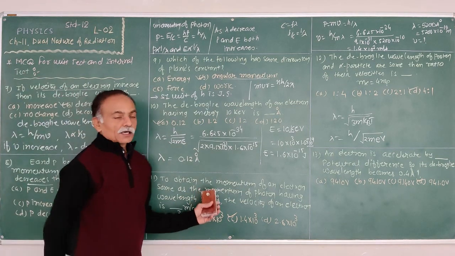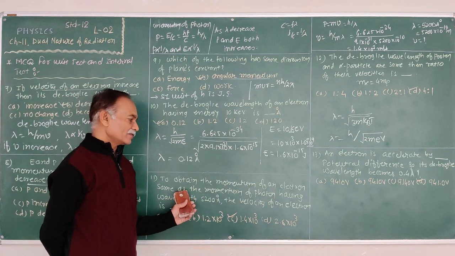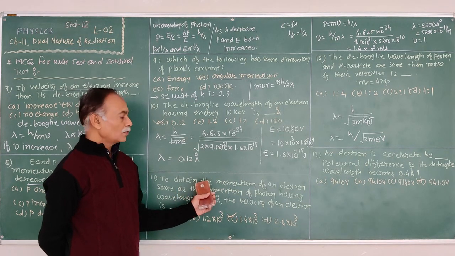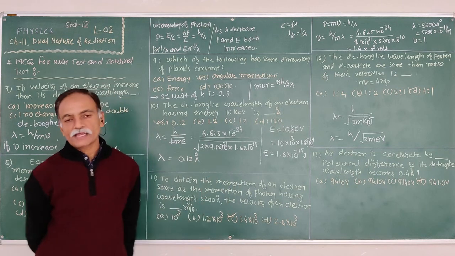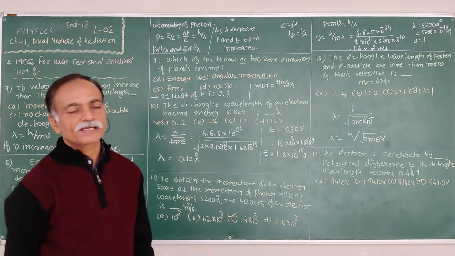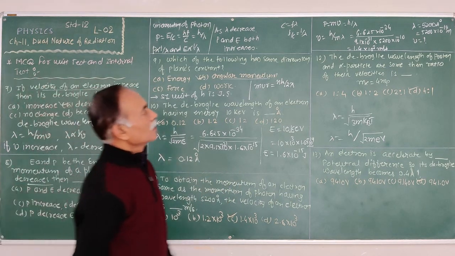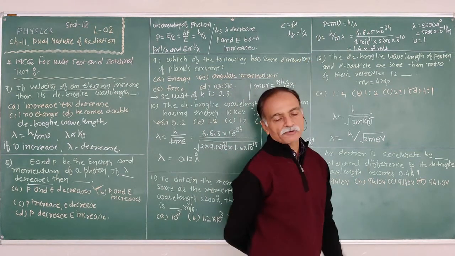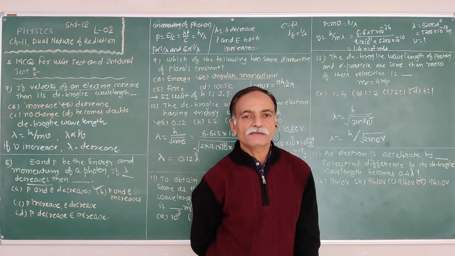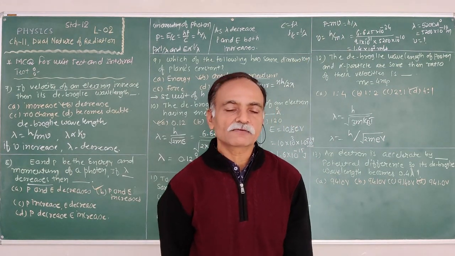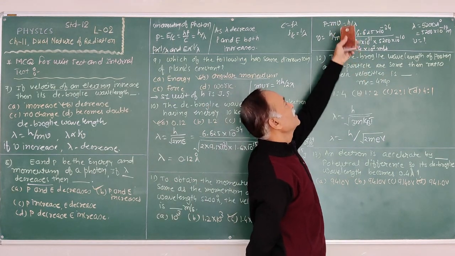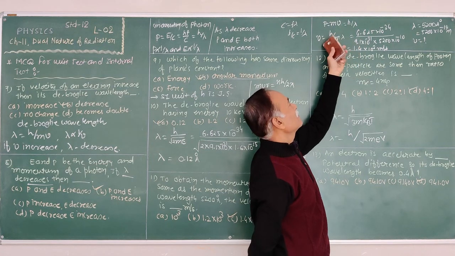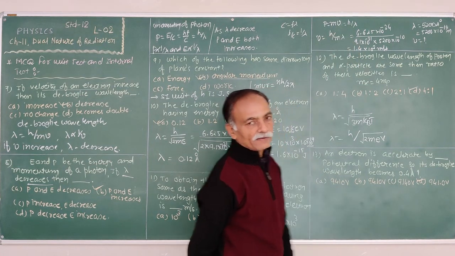Again, how much velocity of an electron is required to obtain a momentum that is the same as the momentum of a photon having a wavelength of 5200 angstrom? We know that the momentum p is equal to mv, and momentum in terms of the wavelength is p equal to h upon lambda. Therefore mv is equal to h upon lambda. We require the velocity, therefore v is equal to h upon m lambda.